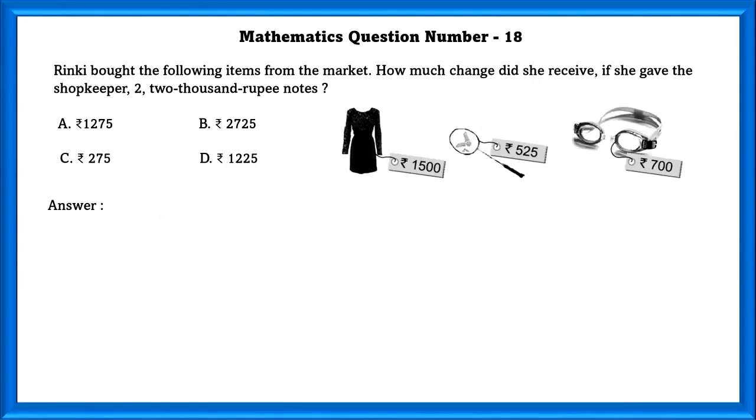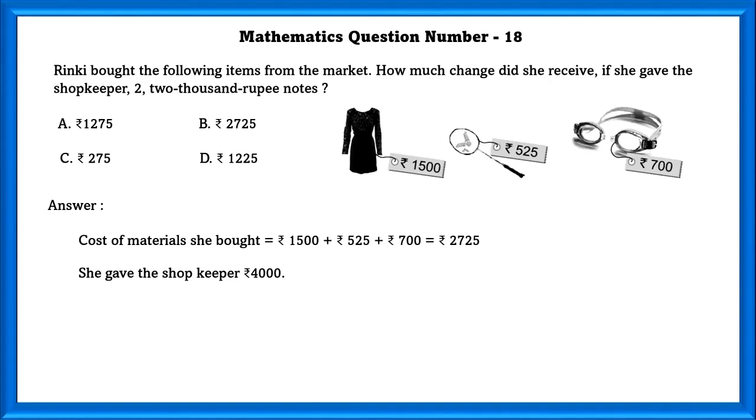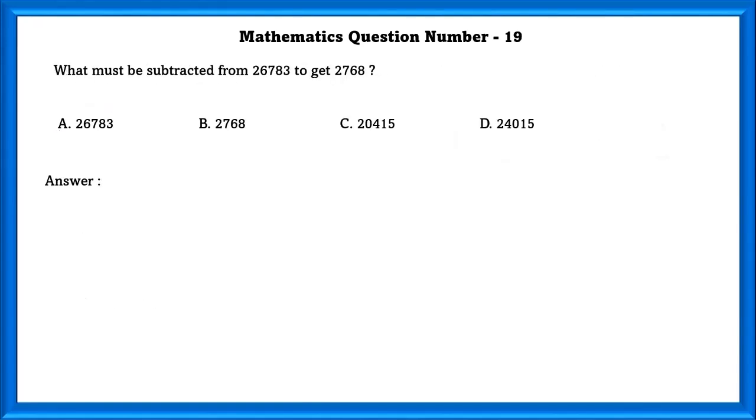Mathematics question number 18. Rinki bought the following items from the market. How much change did she receive if she gave the shopkeeper two 2,000 rupee notes? Two 2,000 rupee notes means 4,000. And the cost of material she bought is equal to 2,725 in total. So the balance she will get as change is equal to 4,000 minus 2,725, which is equal to 1,275.